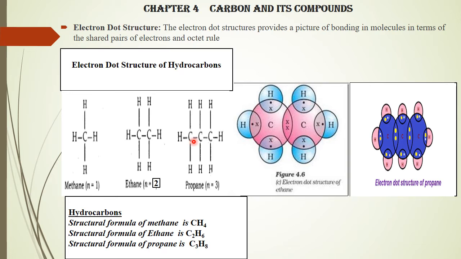See, the same thing is given here, single bonding. Carbon shares 1 electron with another carbon atom, and again with hydrogen, single bonding, single bonding, single bonding. Here, this is propane. For the structural formula, how many carbons are there? 1, 2, 3, C3. How many hydrogens? 1, 2, 3, 4, 5, 6, 7, 8.